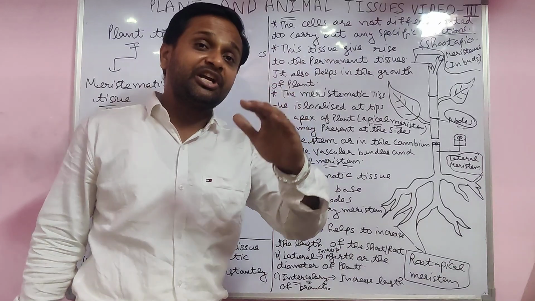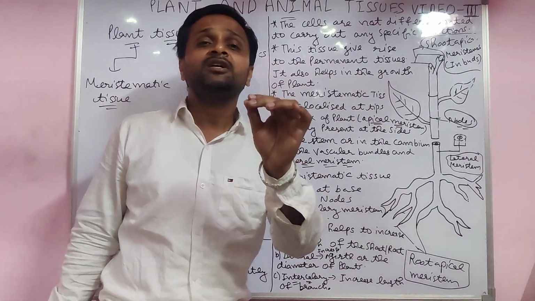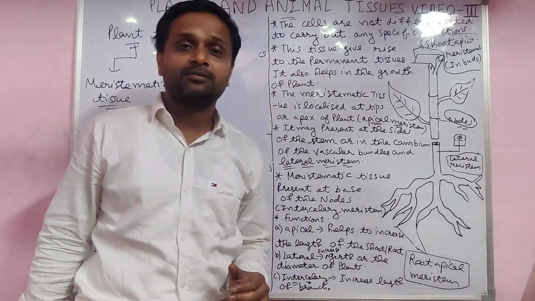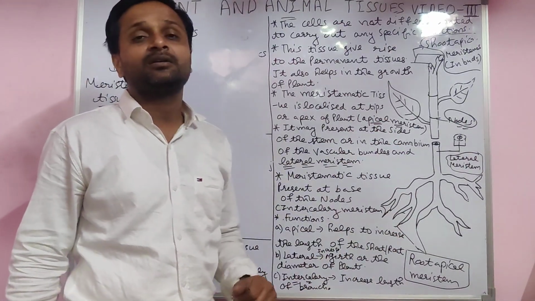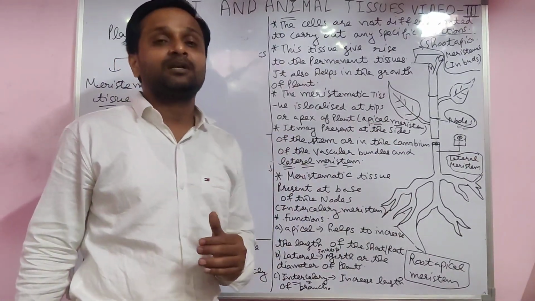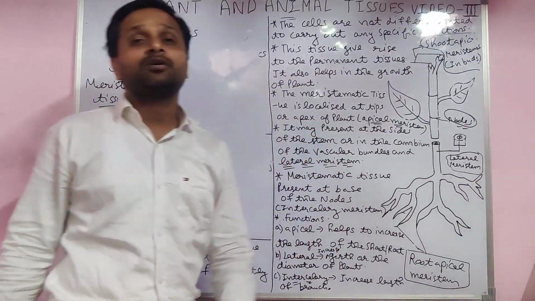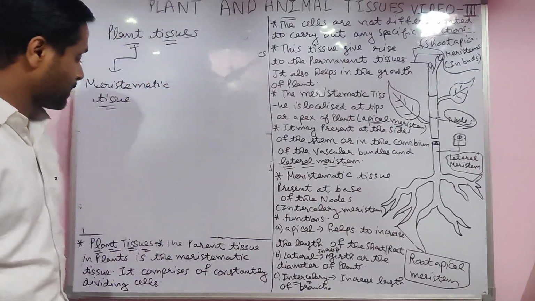Their growth is retarded. Why? Because the meristematic tissue is present on the tips. Very little growth happens. But in the other onion, in which you did not cut the tip, the growth is very high.